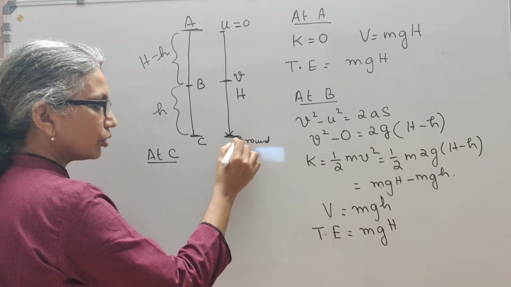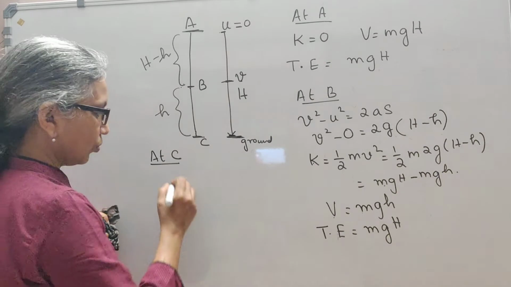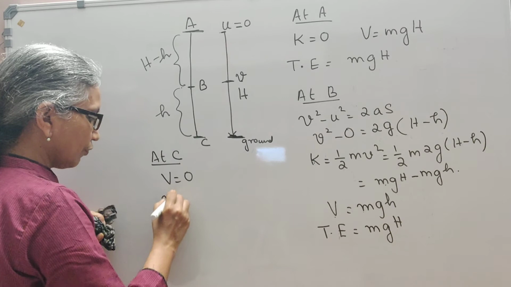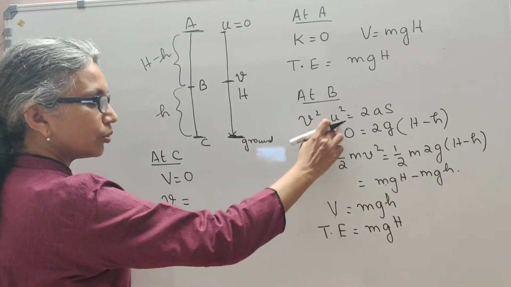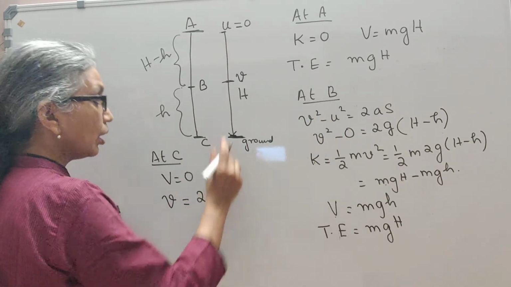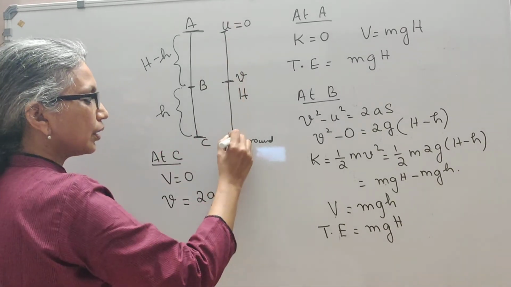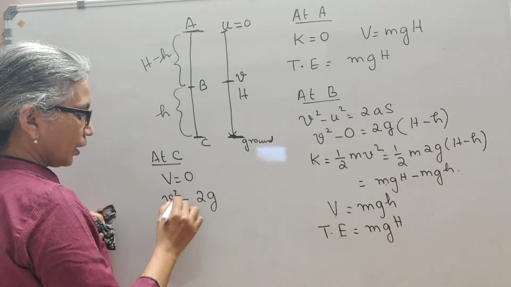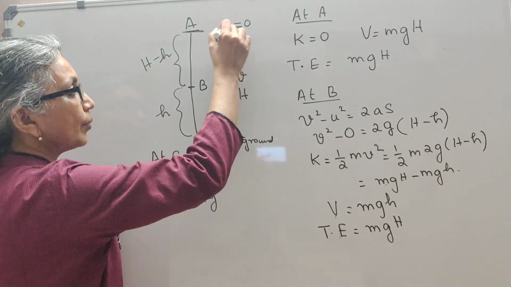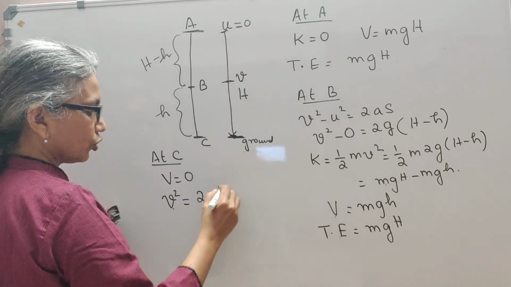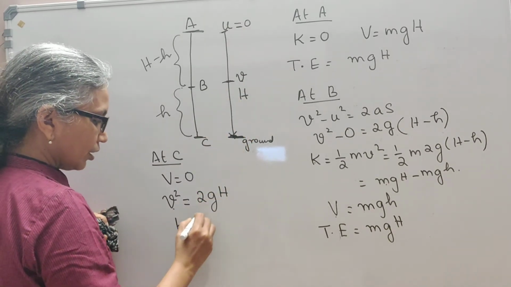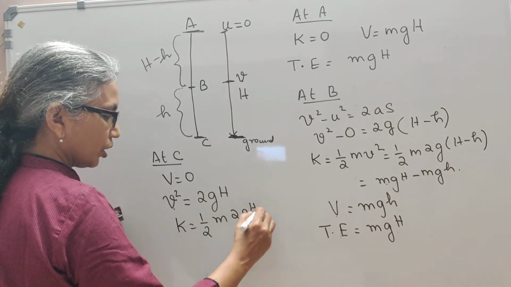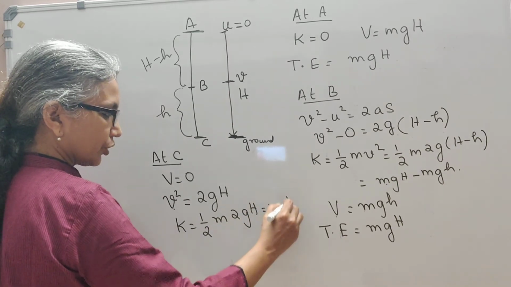Okay. Now we are going to consider position C, when it reaches the ground. You know that at the ground the potential energy is 0. The velocity when it touches the ground: v squared equals u squared, where u is 0, plus 2g times the total displacement from here till here, which is capital H. So v squared is 2gH. Its kinetic energy is half m v squared, which is half m times 2gH, which is mgH.